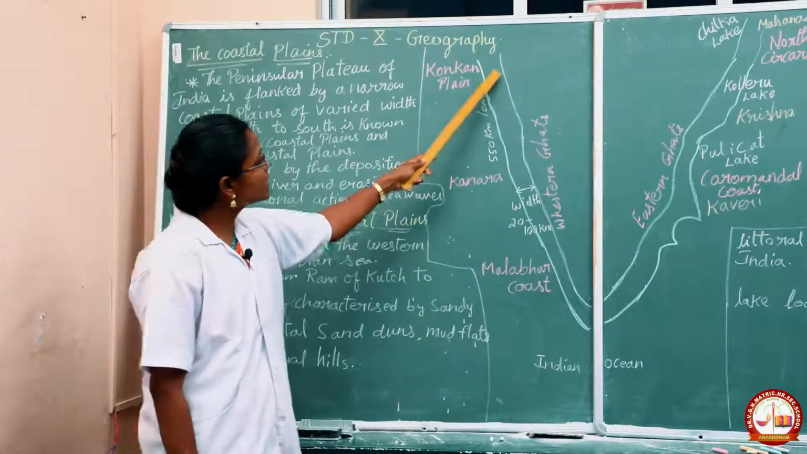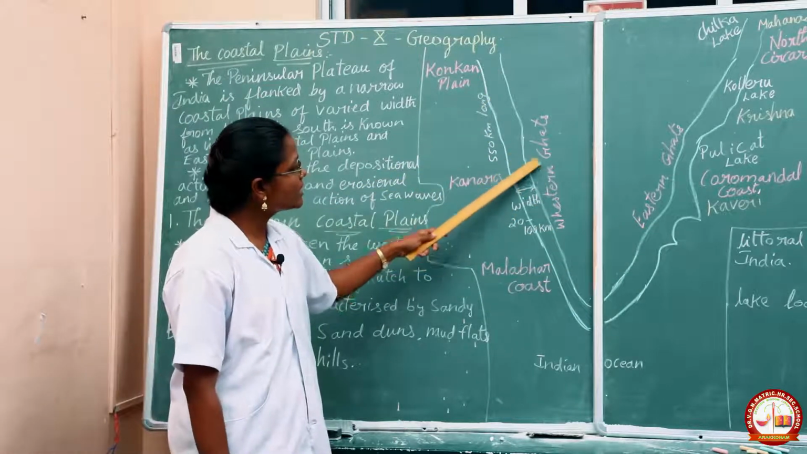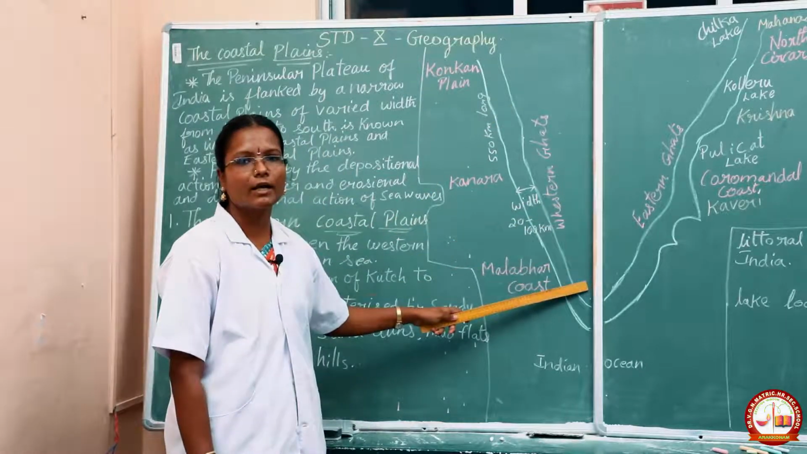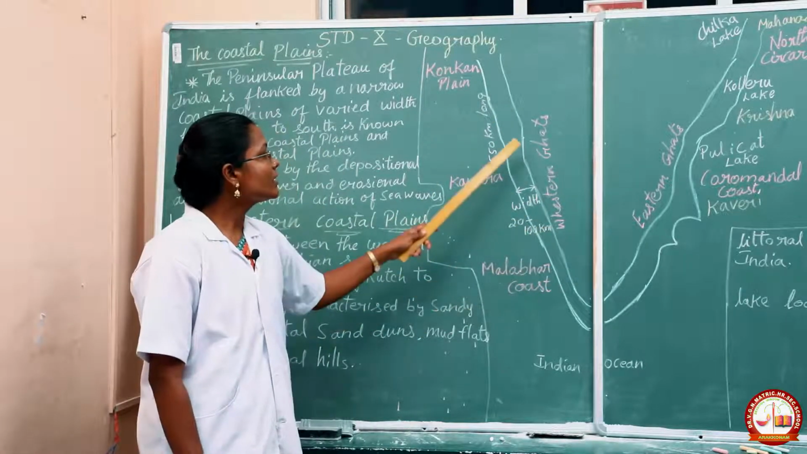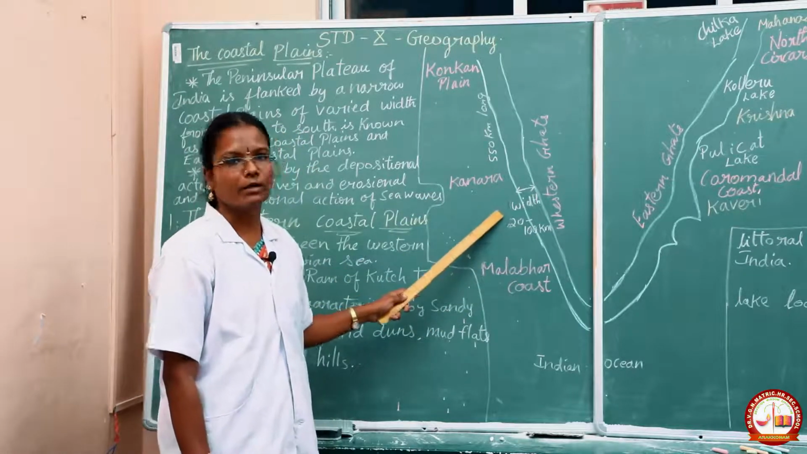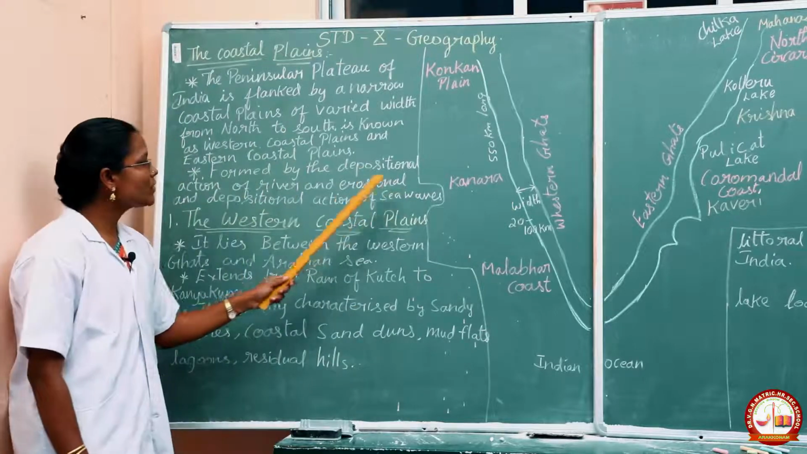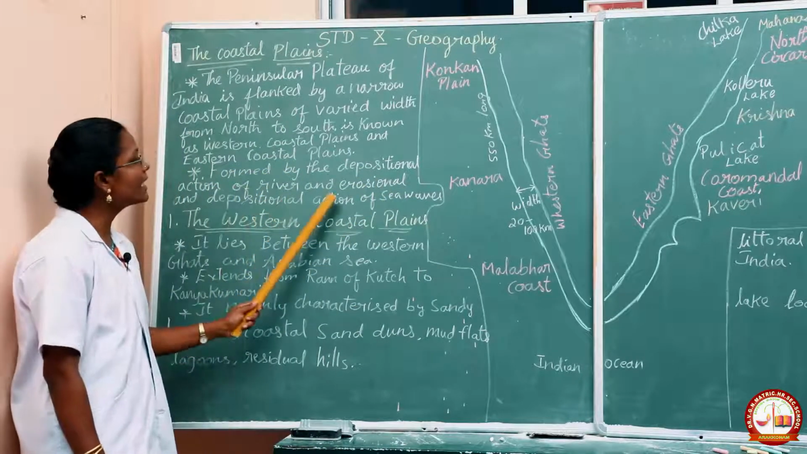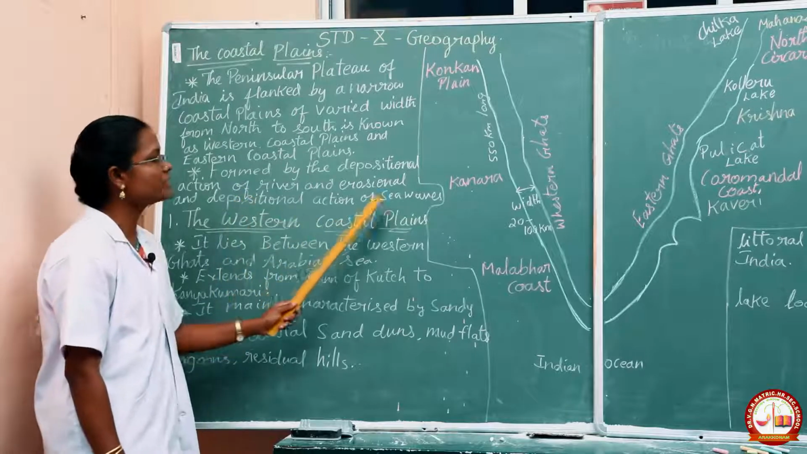We can see the western Ghats coming narrow, and the eastern Ghats also coming narrow. It is not straight, and because of this the coastal plains will happen. Then how was it formed? It was formed by the depositional action of rivers and the erosional and depositional action of the sea waves.